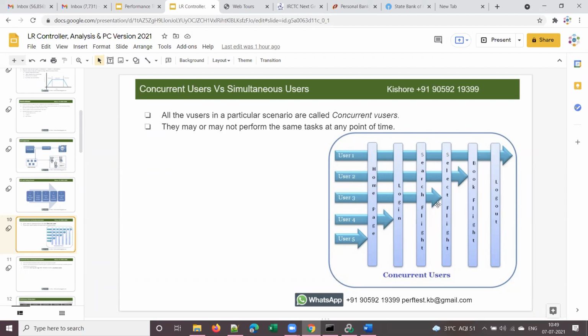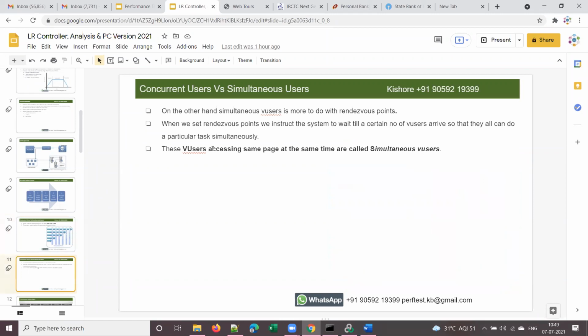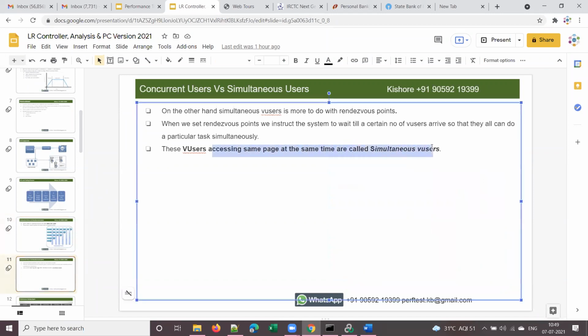The third user is selecting a flight. So each user is doing a different task, and these are called concurrent users. Whereas simultaneous users means users accessing the same page at the same time, all the users doing the same transaction at some point of time. That is the difference between concurrent users and simultaneous users.